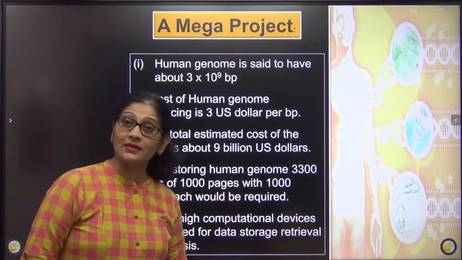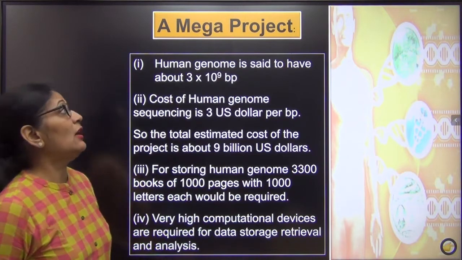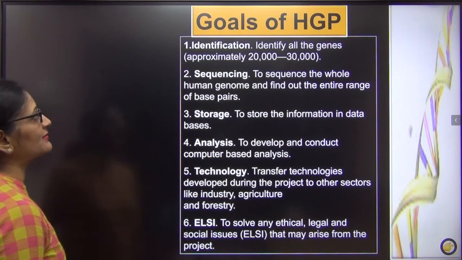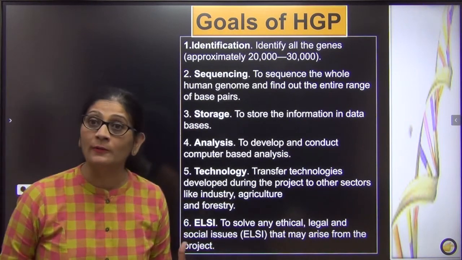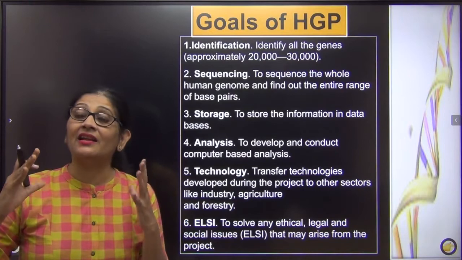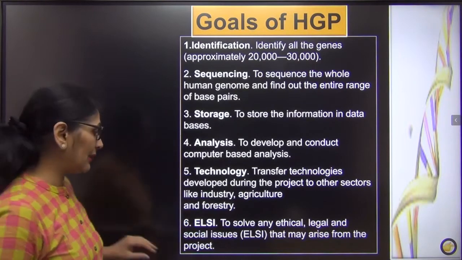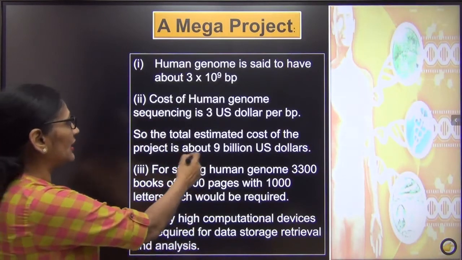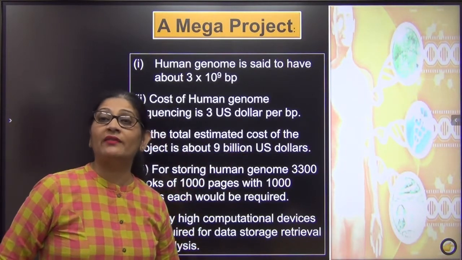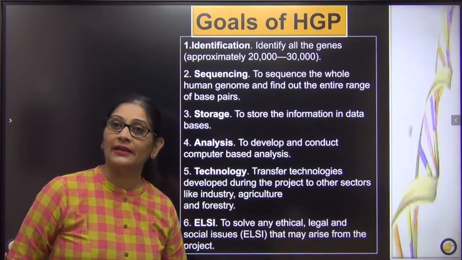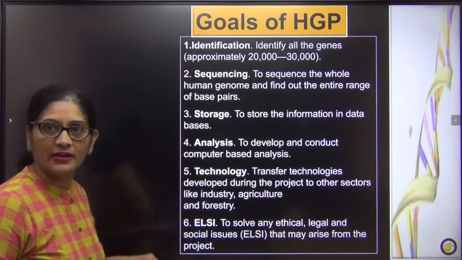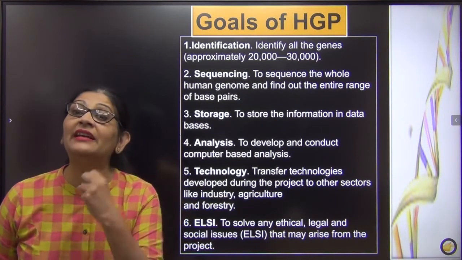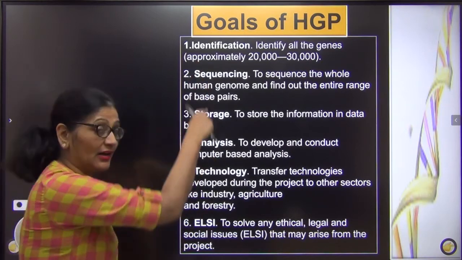Right, so we have done this. Now we know what the Human Genome Project is, and why it was called a mega project. Now let us discuss the next important thing: what was the goal? When we are investing, how much was it, $9 billion US, in something, I must have a predefined goal. Why am I taking up such an expensive project and what will be my aim in taking it up? So you will learn these goals.